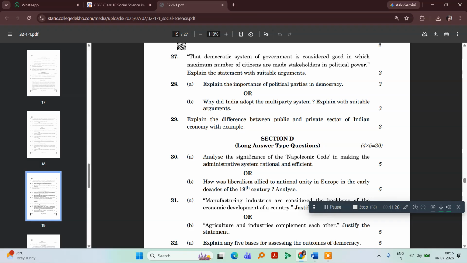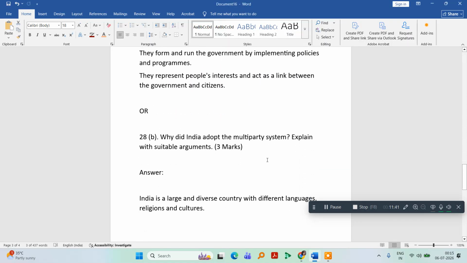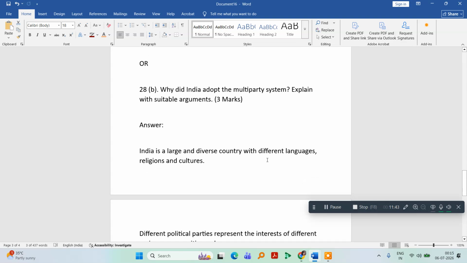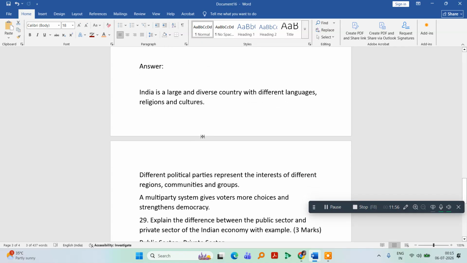The next one is, why did India adopt the multi-party system? Explain with suitable arguments. What could be the reason? Okay, so this is the answer. India is a large and diverse country with different religions and cultures. You can find distinct languages, religions, cultures, and whatnot.